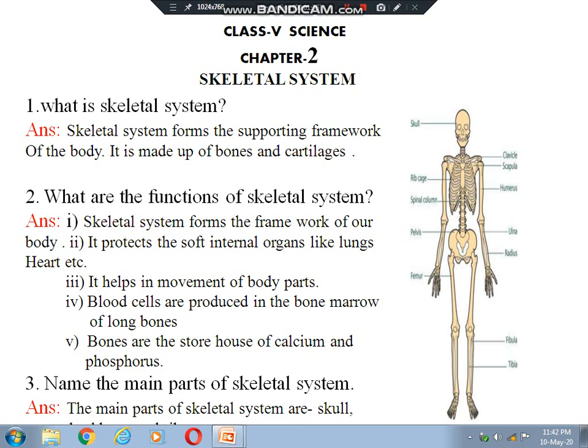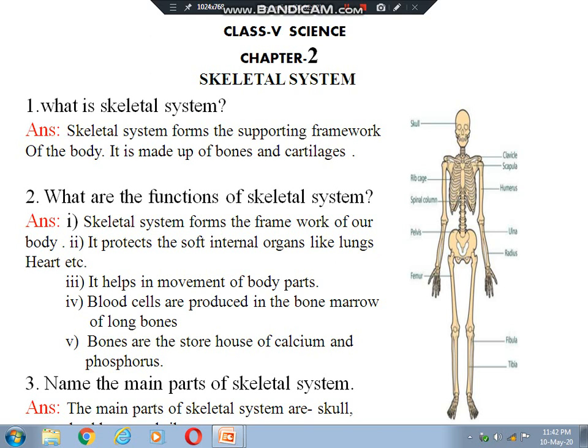According to the answer given here, the skeletal system forms the supporting framework of the body because it provides support or strength to our body. That is why it is called the supporting framework of the body, and it is made up of bones and cartilages.